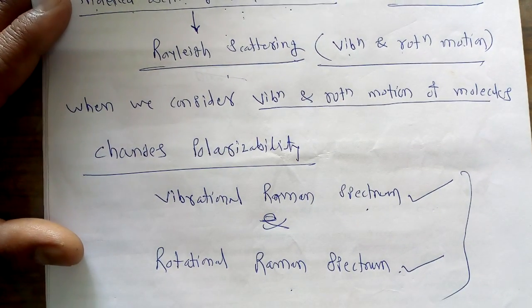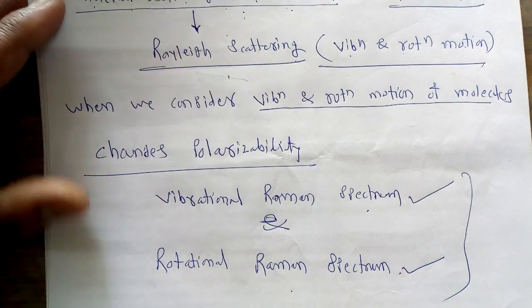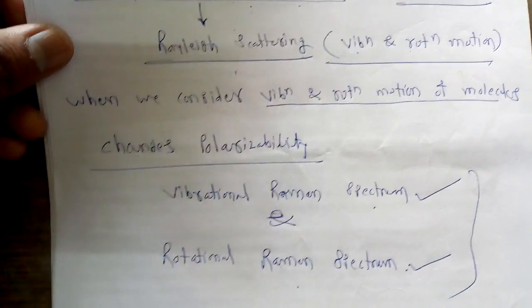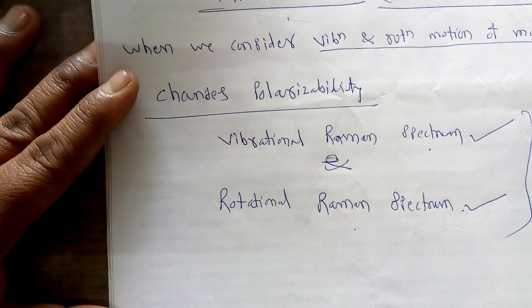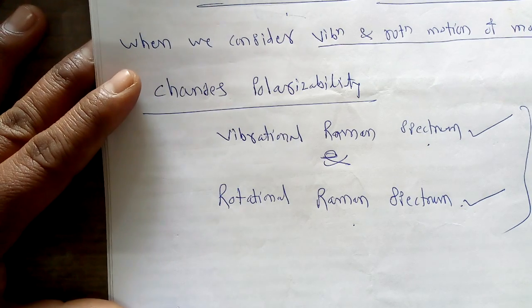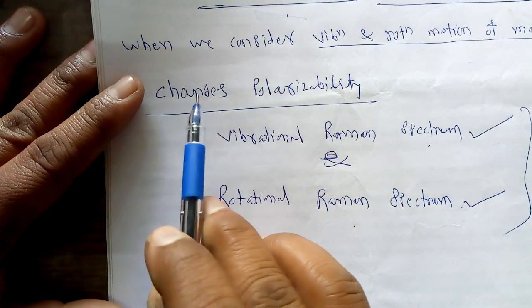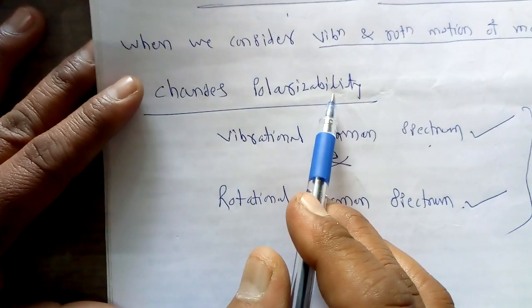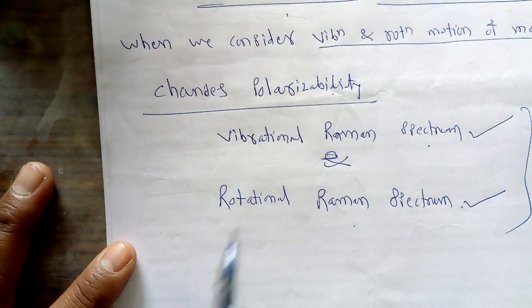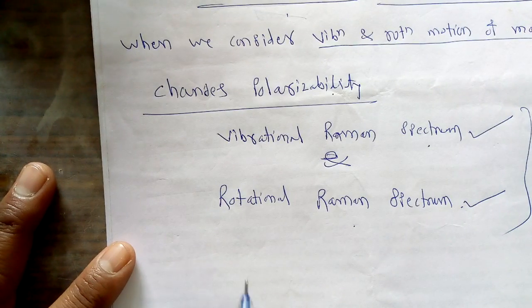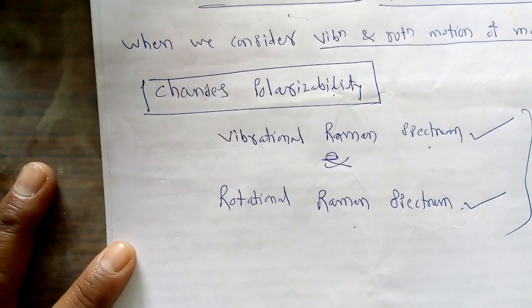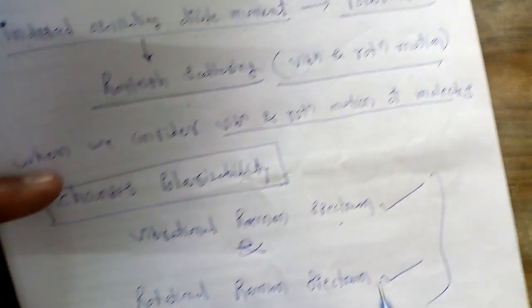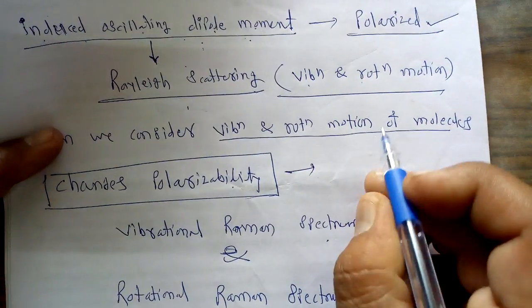So whenever a molecule interacts with the electric field, if a change in polarizability takes place, then and only then is that molecule called Raman active. So the condition for Raman active is that there must be a change in polarizability; then and only then is the molecule called a Raman active molecule.